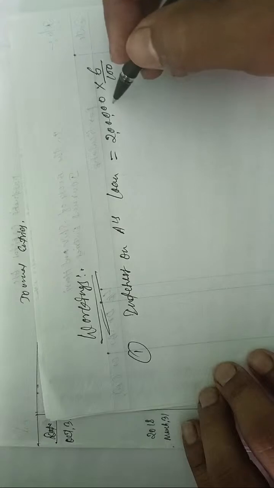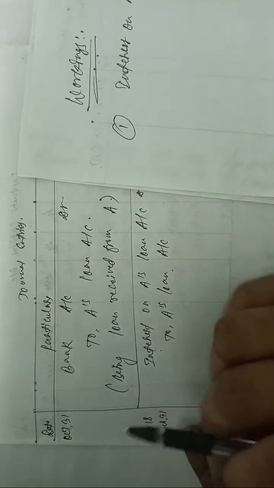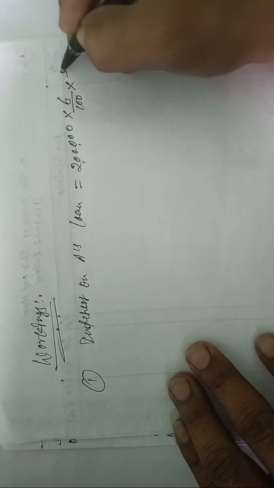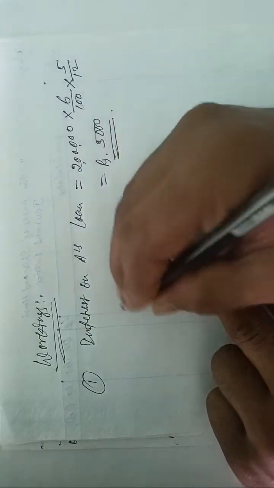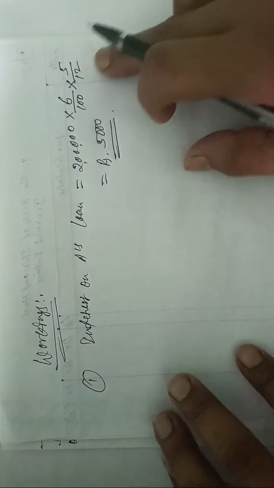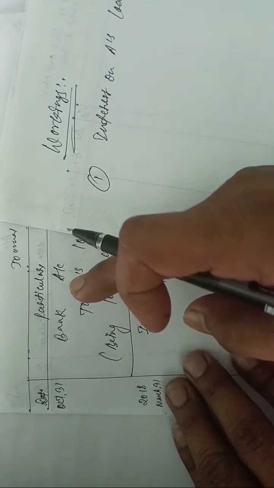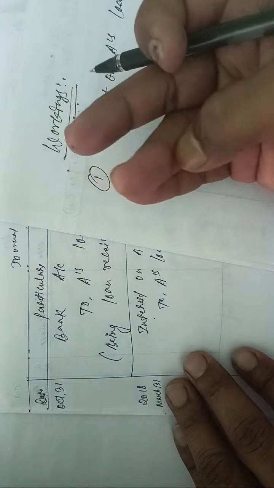On 2 lakh, 6% minimum, and the date is given here, October 31. So from October to March how many months will it be? Leaving October, it is November, December, January, February, March, meaning 5 months we have to charge as interest on loan. Why 5 months? Because the loan was given in October, and October 31 is the last date, so we calculate from the next month: November, December, January, February, March, that is the 5 months we have to charge.